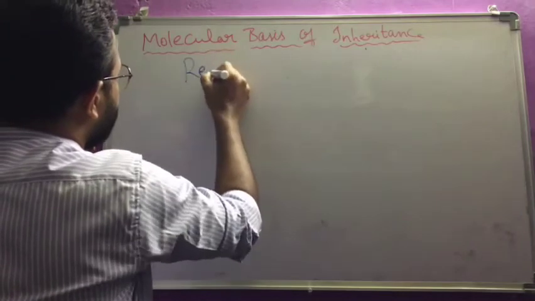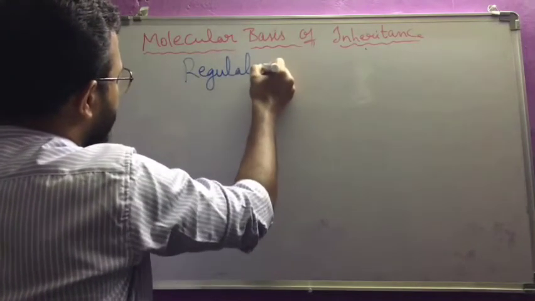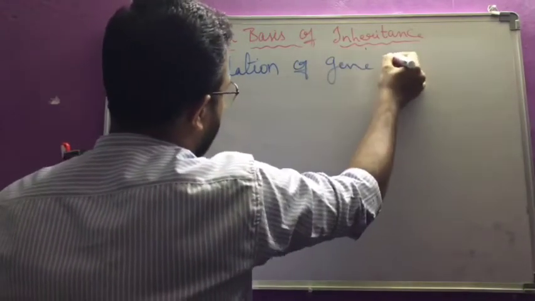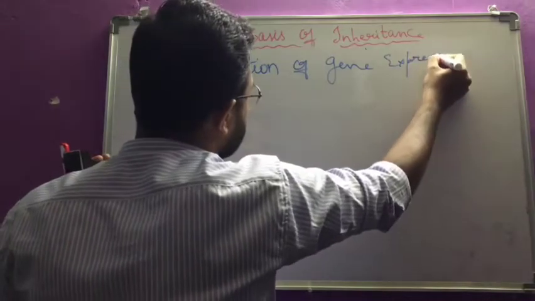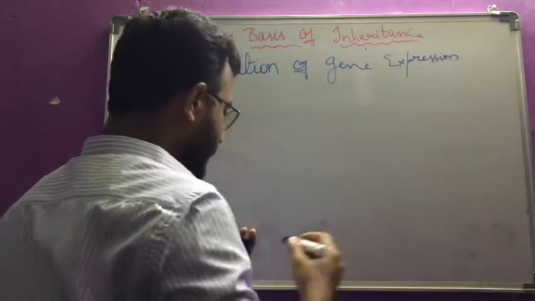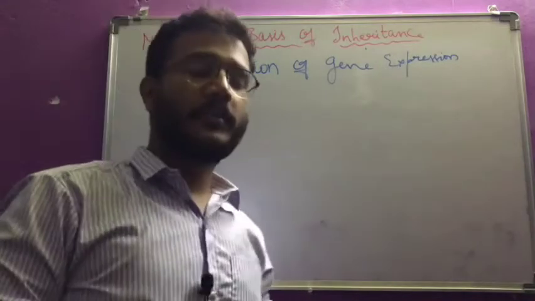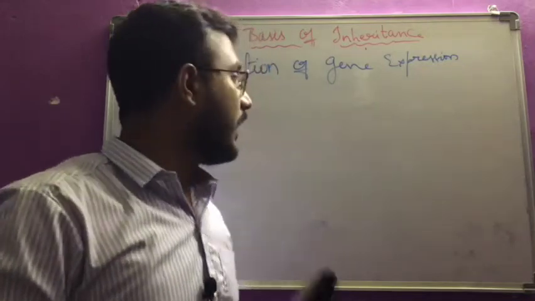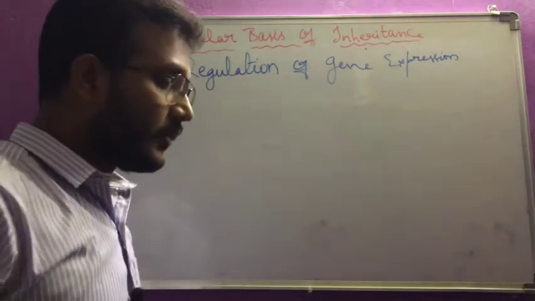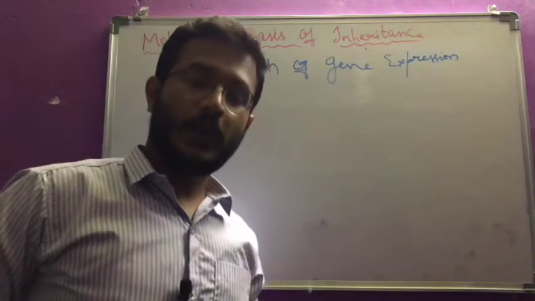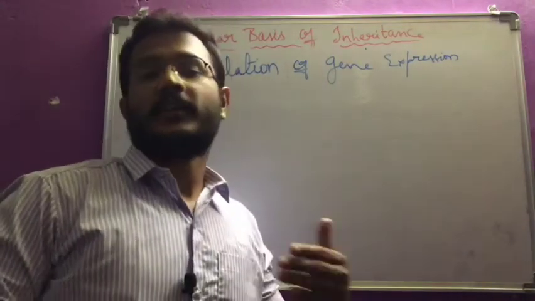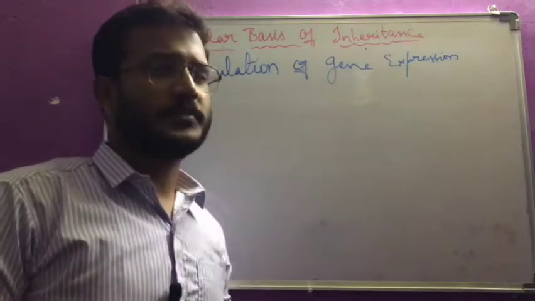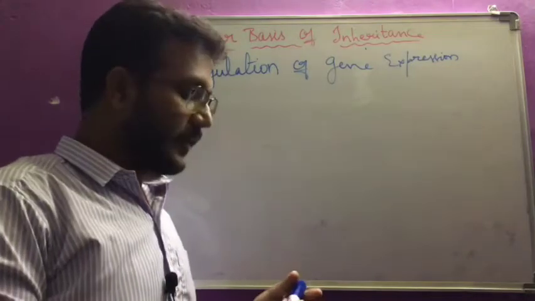Today's topic is regulation of gene expression. So what is gene expression? If the gene is expressed, then only it will form mRNA. If the gene is repressed, it will not. You have to understand the different terms; these are terms with respect to biotechnology. Expression means it will be activated, repression means it will be inactivated. So at how many steps will the gene expression be regulated?